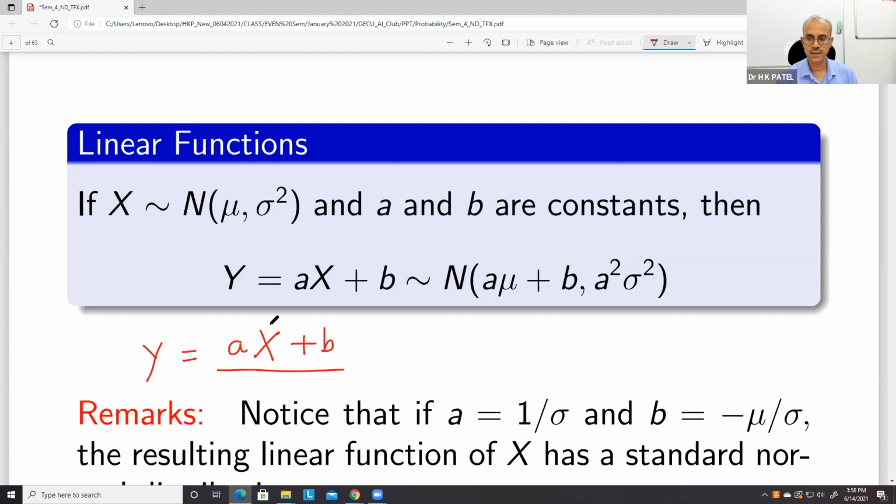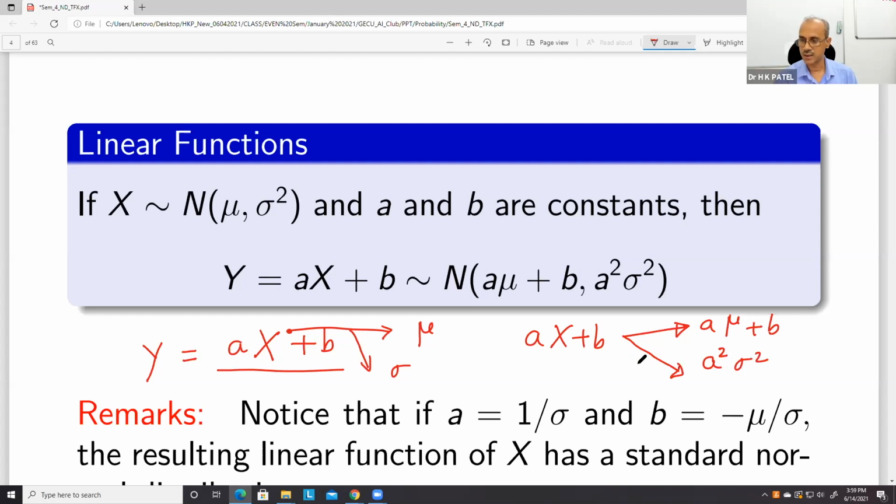So we can see that if x is a normal random variable, or even if it is a random variable having mean mu and standard deviation sigma, variance sigma square, then ax plus b has mean a mu plus b and variance a square sigma square.